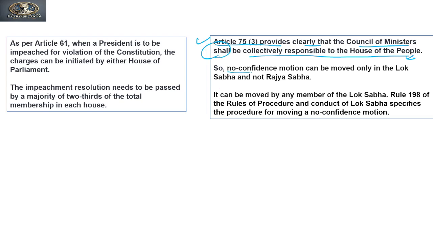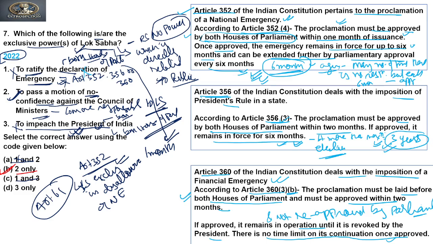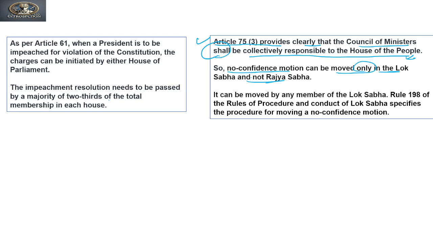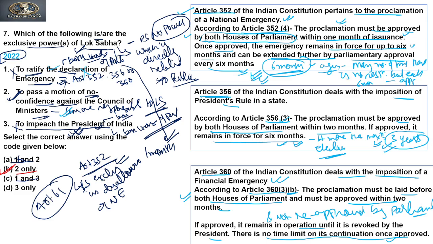So a no confidence motion can be moved only in the Lok Sabha, not in the Rajya Sabha, and that's because of this: it says, to pass a no confidence motion against the Council of Ministers. So it comes under the exclusive jurisdiction of Lok Sabha. It can be moved by any member of Lok Sabha. Rule 198 of the Rules of Procedure and Conduct of Business of Lok Sabha specifies the procedure for moving a no confidence motion. Clear? Now let's see why the third is incorrect.